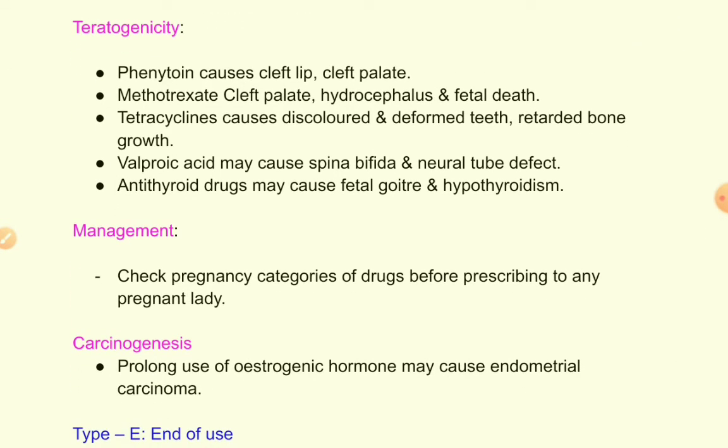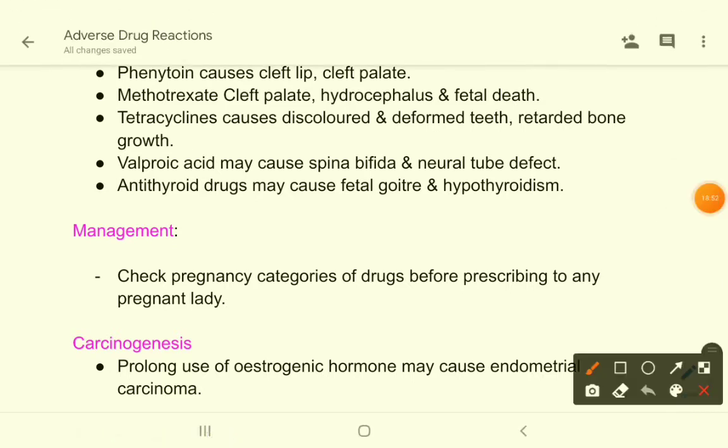How will you manage this type of thing, teratogenicity? You have to check pregnancy categories. There is a list of drugs and they are labeled as pregnancy safe or pregnancy unsafe. There are categories like category A, B, C, D, etc. Doctors should have a proper knowledge of these pregnancy categories of drugs, and you have to choose the safest drugs for pregnancy from that category.